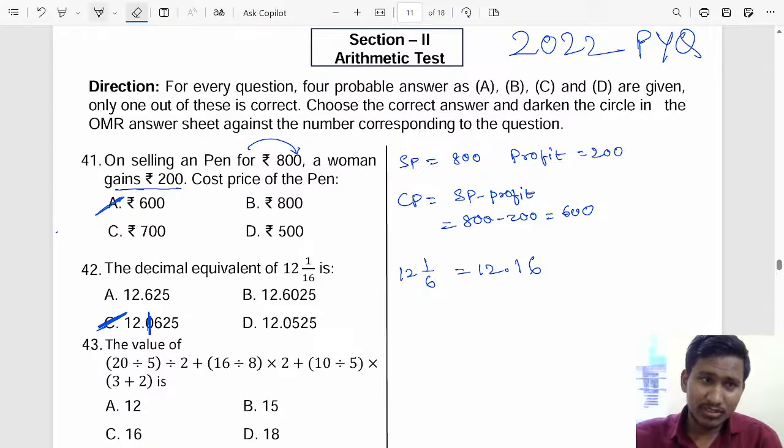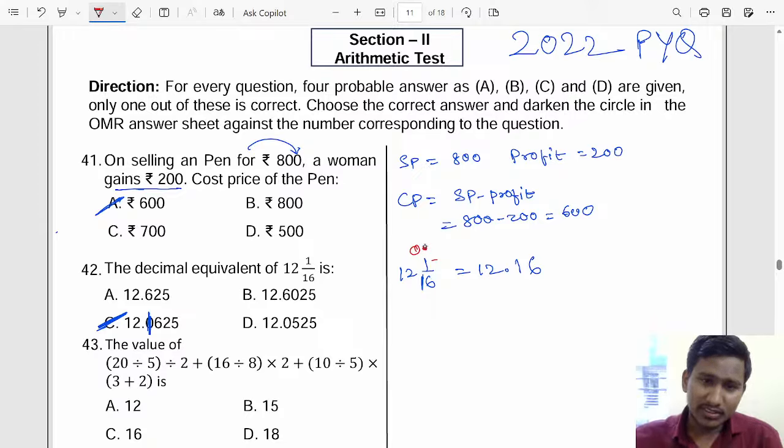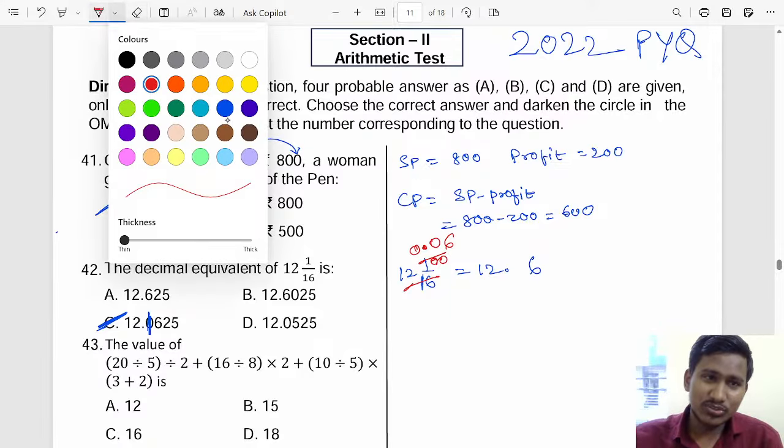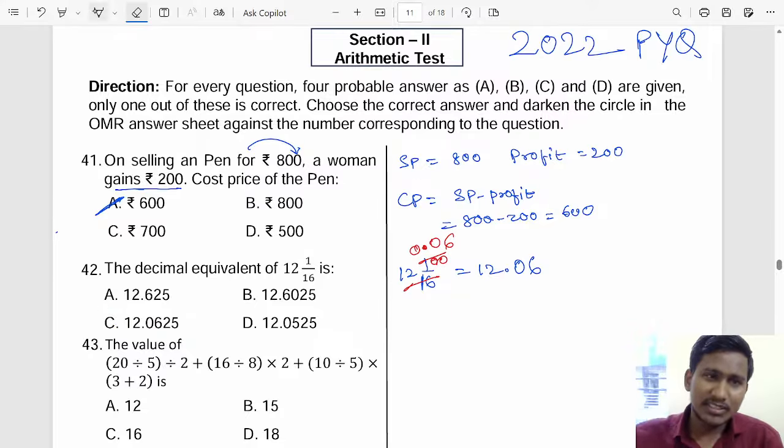So 12 and 1 by 16 here. 16 means 1 is smaller, so 0 point, then 10, again it is smaller, so we give one more 0, so it will be 100. 16 6s are 96. So 12.06 will be the answer, option C.